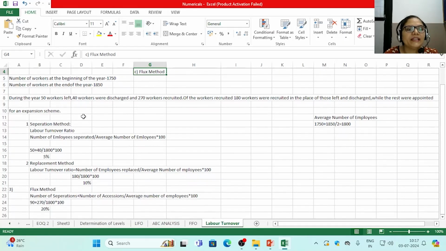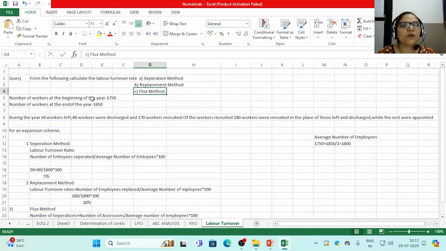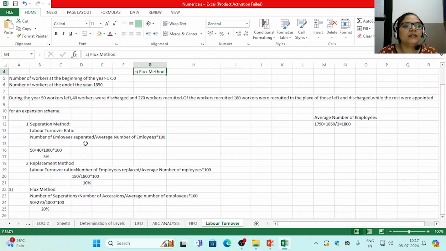So we can say this 50 plus 40 is the figure of number of employees separated upon average number of employees. Average number of employees is calculated by number of workers at the beginning of the year plus number of workers at the end of the year divided by 2, which is 1800. Now separation method gives you a percentage of 5% for labor turnover.